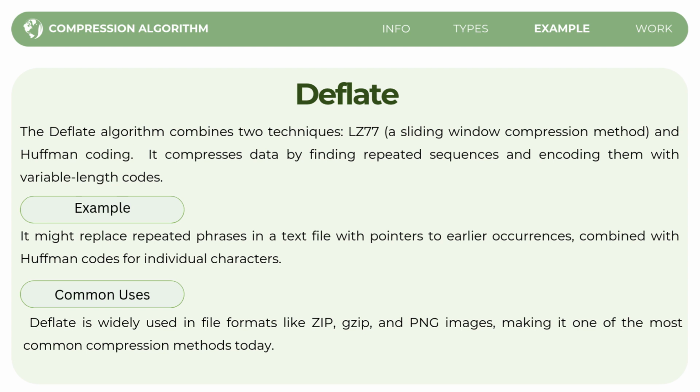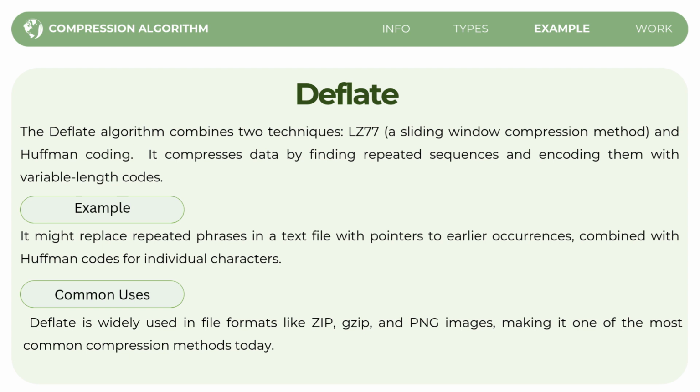So the common uses of deflate are in the zip file format for compressed archives, gzip, a file compression tool, and PNG, which is a popular image format. Because of deflate's efficiency, it is one of the most common compression methods used today.